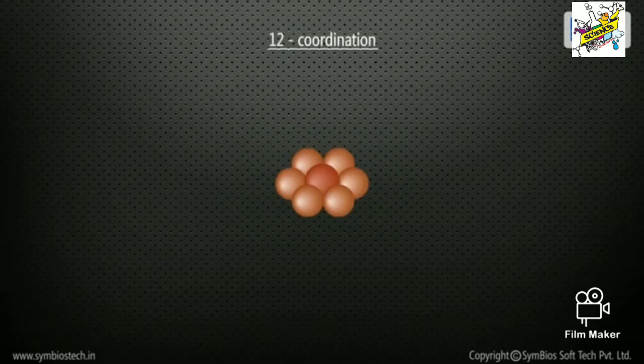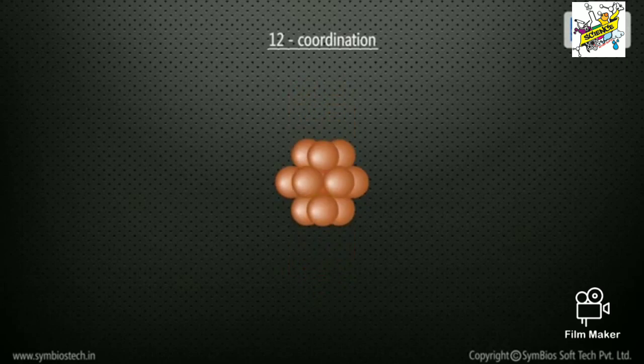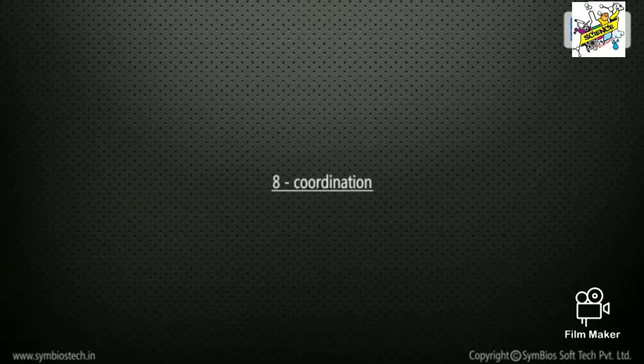There are also 3 atoms touching any particular atom in the layer above and another 3 in the layer underneath, forming the closed packed structure. This arrangement is also called the closed packed structures.